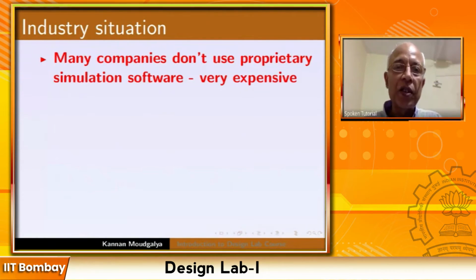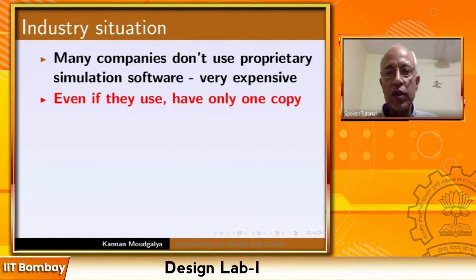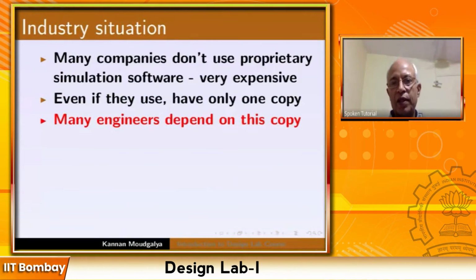What is the industry situation? Many companies don't use proprietary simulation software. They are very expensive. Of course, there are some that use, as I mentioned in the previous slide. Even if they use, they have only one copy. A large plant, lots of people, maybe 20 engineers use them, but only one copy. And many engineers depend on this copy. Because only one person can use it at a time, other people wait for their turn. Why don't they get lots of copies?